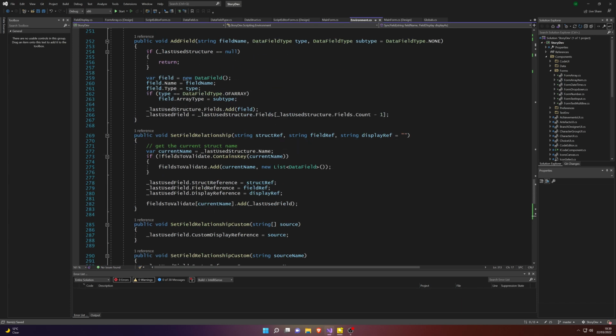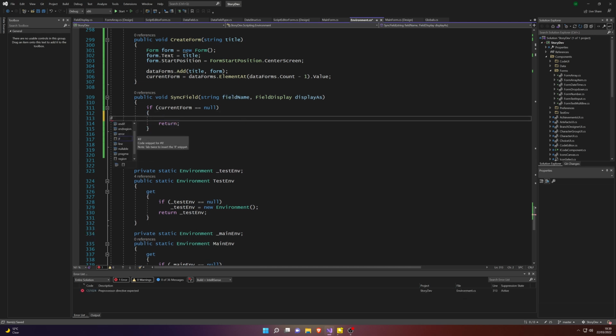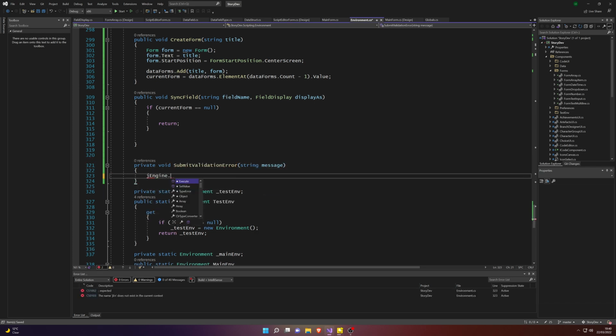So first of all, we double check to see if our current form has been assigned. If it hasn't, then give us back an error. We don't have a convenient method to submit a validation error, so we do quickly just that.